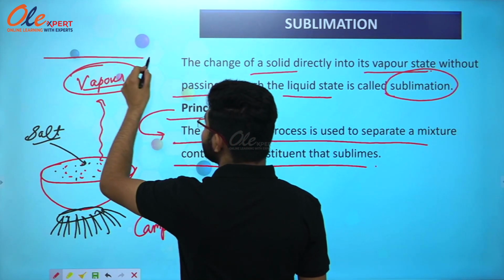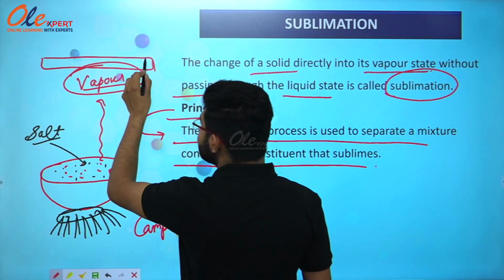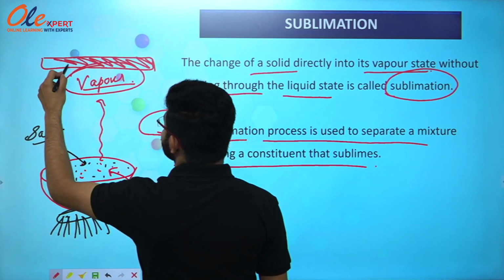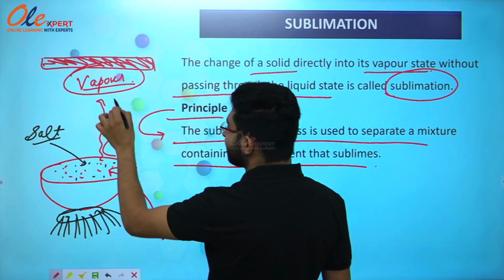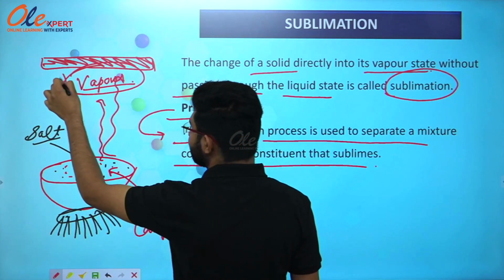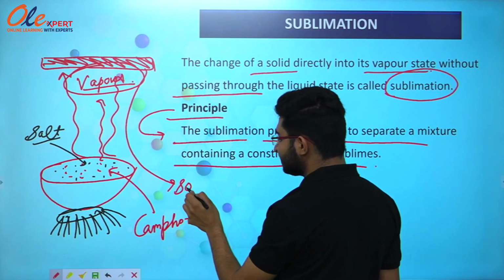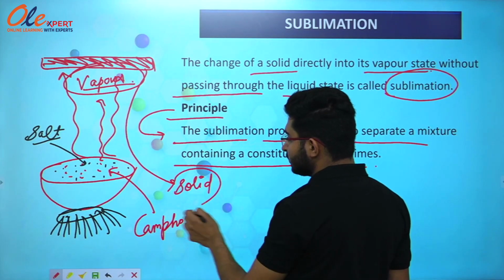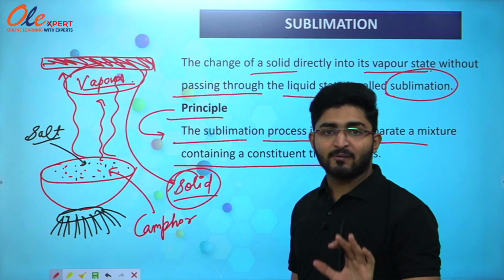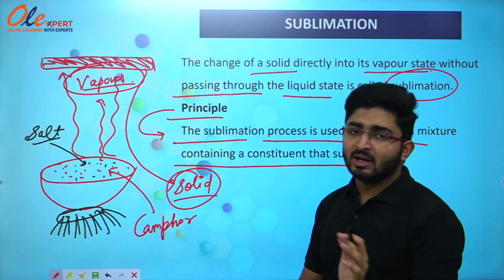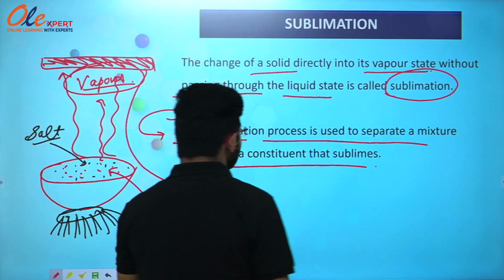And here is a collecting dish, so that will gain these vapors on it, and then we will collect the vapor, and then again we will change the vapor into solid state. So this is how we can obtain camphor from the mixture of camphor and salt. So this is the process of sublimation.